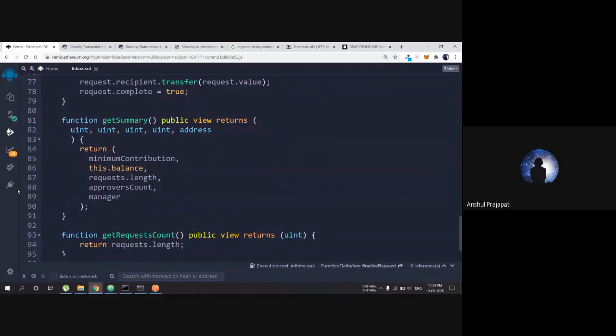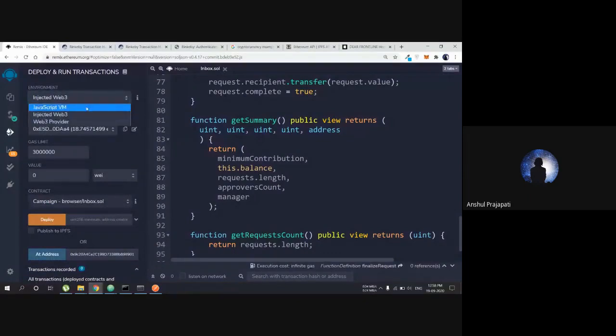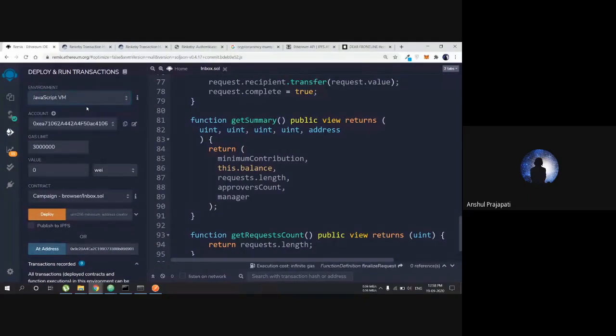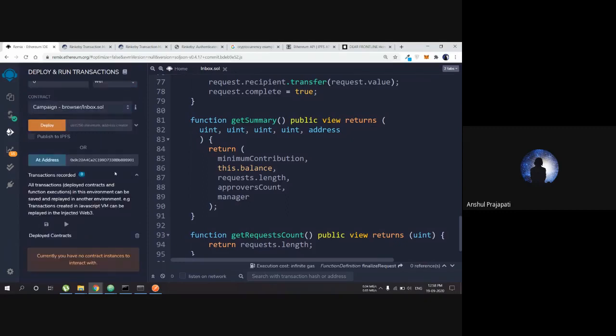So now the main thing. I know it was boring, but this is the main thing. This is the conclusion here. Right now, if you can remember, we have used injected web3 to deploy the contract.